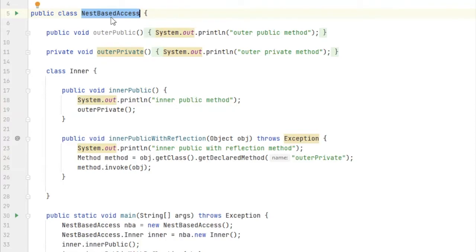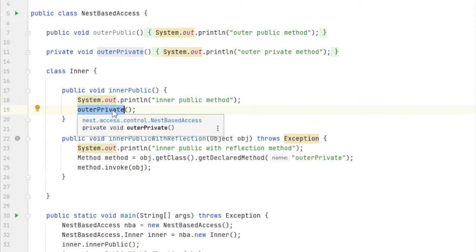As we see in Java 8, if this parent class has some methods, the outer public and private methods, and then it has an inner class, and this inner class is calling the outer method, Java allows this to be done. I have not created the object of the outer class here, and I can access the outer class private method inside this inner class.